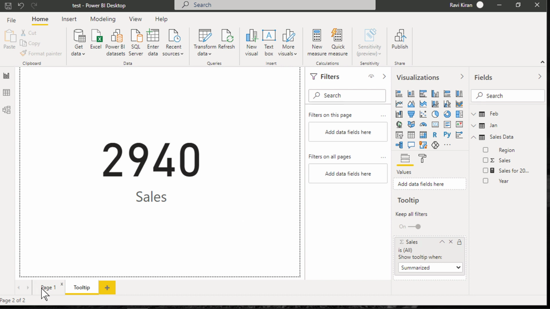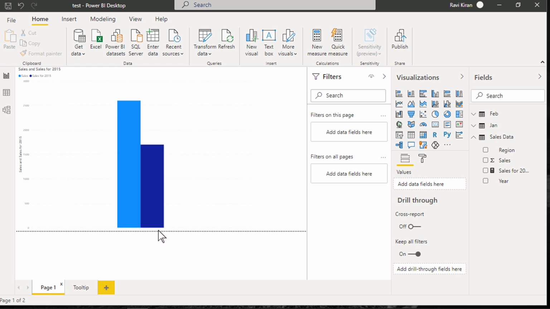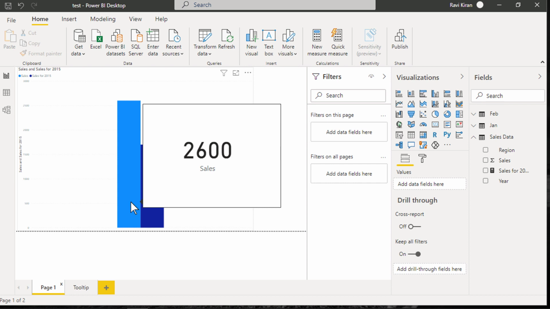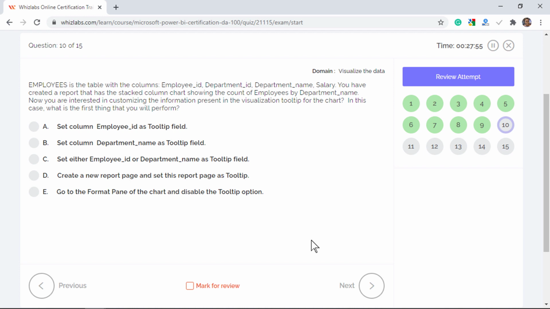So let's come back to the main page, and if we hover over the measure sales for 2015, you get the default Power BI tooltip. But if you hover over sales, you get the report page that we created as a tooltip. The question here is, what is the first thing that you will perform?